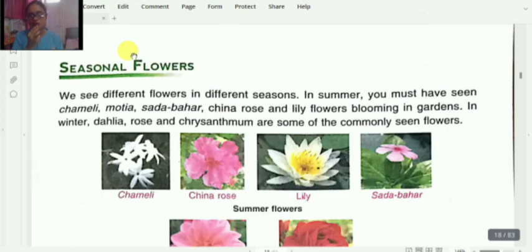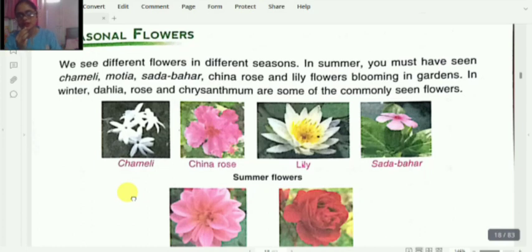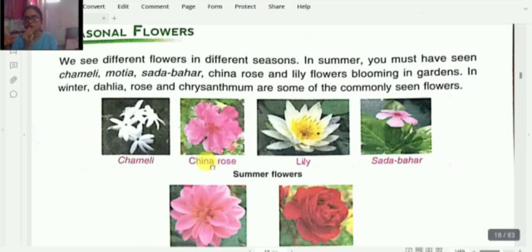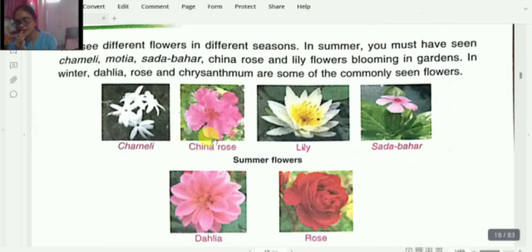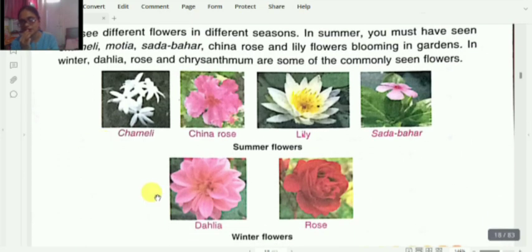Now let's know about seasonal flowers. Children, can you differentiate the flowers in summer season and in winter season? In winter season, we used to see marigolds. There are very many marigolds, the garland of marigolds. Those were sold in the markets near the temples. Opposite to it, in summers, different kinds of flowers are seen in the market or in the garden.